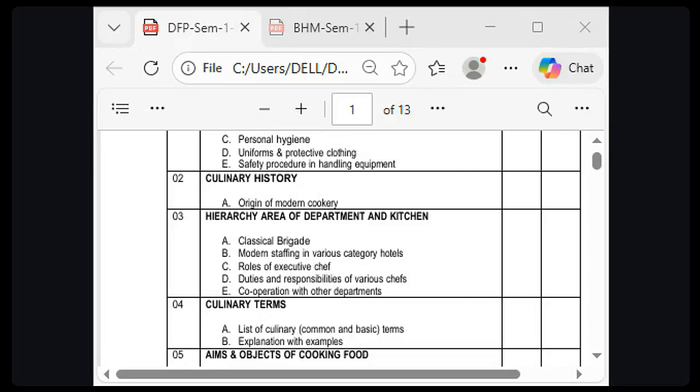The next chapter is soup. Classification of soup with examples: how many types of soup. Different cuisines have different soups, as well as the basic recipe of consomme with garnish: chicken consomme, vegetable consomme, meat consomme.